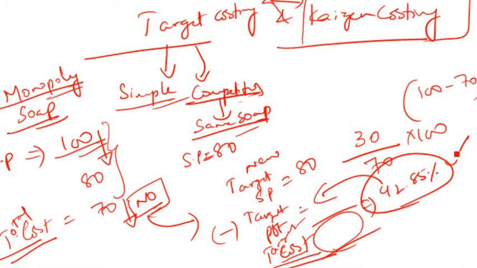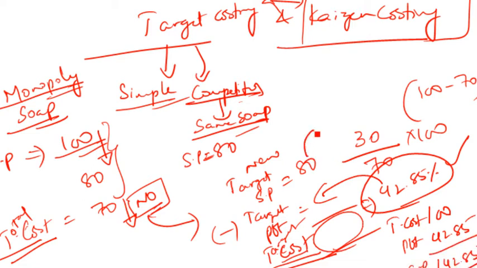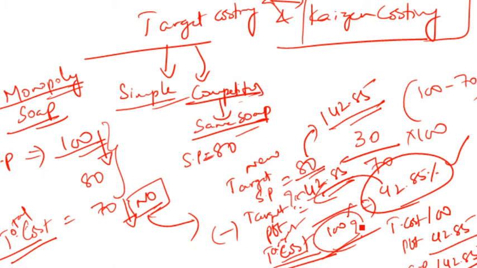Now the logic is very simple. You don't know your cost, but let's say your cost percentage is 100, and your profit margin is 42.85 on cost. So your selling price percentage will be 142.85. So let's say this new target selling price is 142.85, then your target profit will be 42.85, and your target cost in percentage terms will be 100. So if 142.85% is 80, and 42.85% is how much, then 100% is how much? Like that you can find out the cost. Are you able to get me?